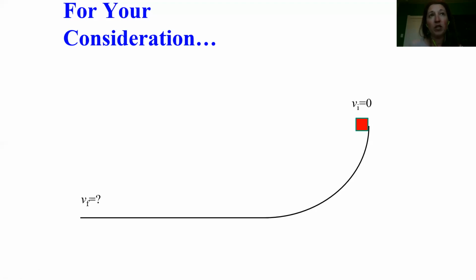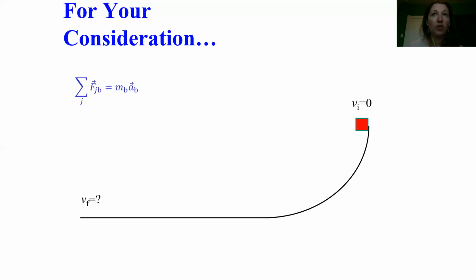Let's see if we were going to try to apply Newton's second law to this. We'd say that the net force acting on our system of the block was the mass of the block times its acceleration. And if we know the acceleration at all points in time, then we could integrate the acceleration from the initial time to the final time to figure out what the velocity changed by. And maybe we could figure out then the final speed.